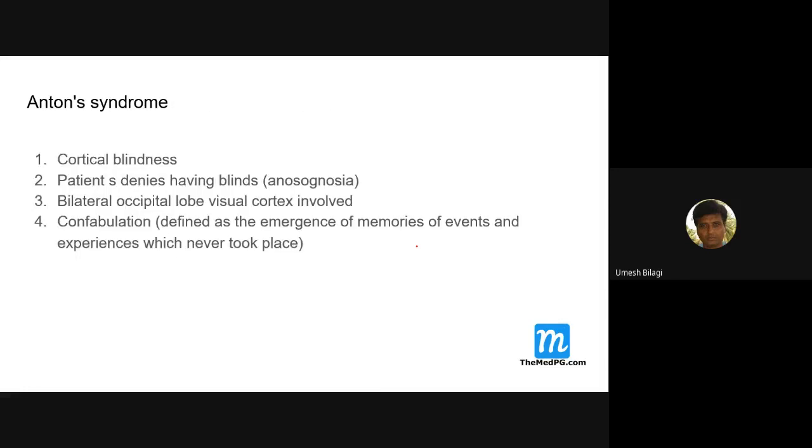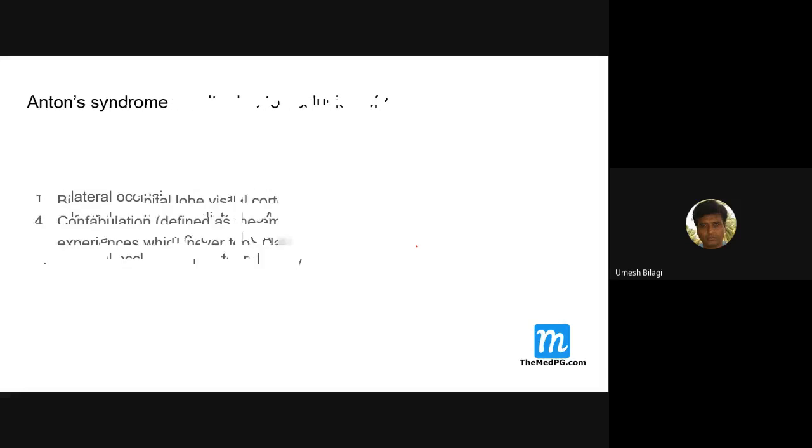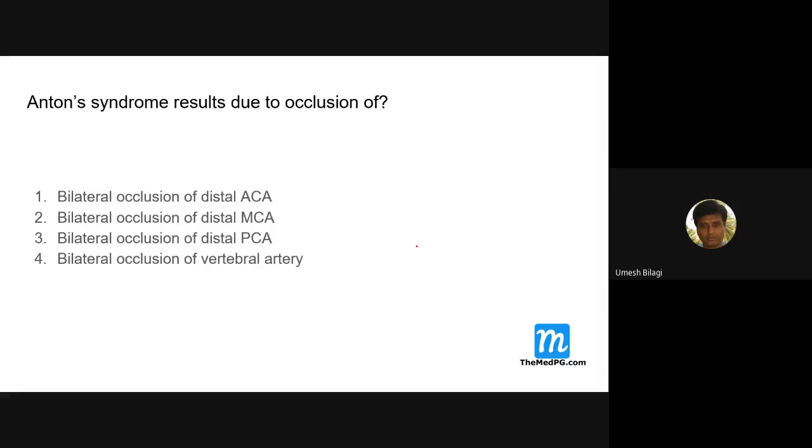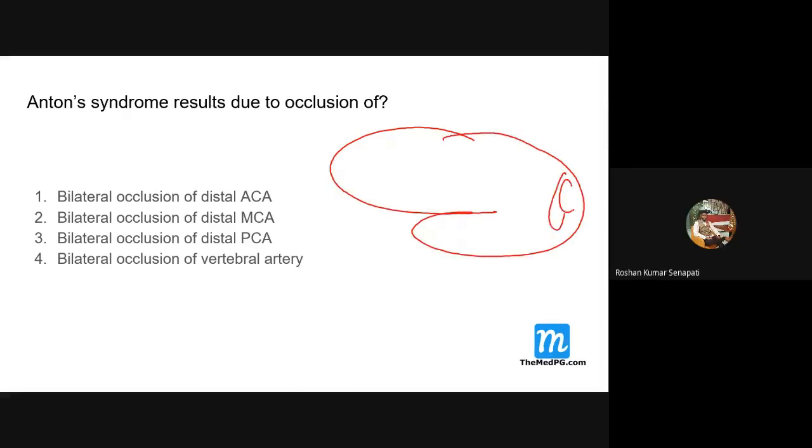It is a cortical blindness. Yeah. Anton syndrome is bilateral occipital lobe infarcts. The primary visual cortex is where? Occipital lobe. Yeah. So the eyes are the anterior most, and vision is on the posterior most. That is the funniest part of this evolution. See, the occipital lobe is here. Bilateral occlusion of the posterior cerebral artery causes bilateral occipital lobe infarct.